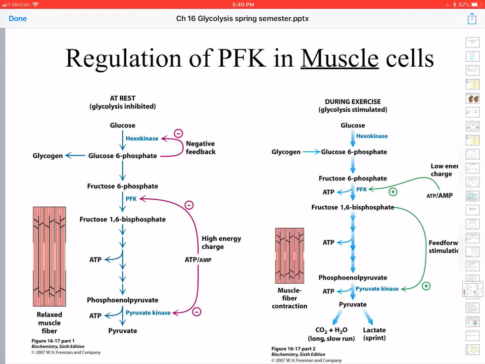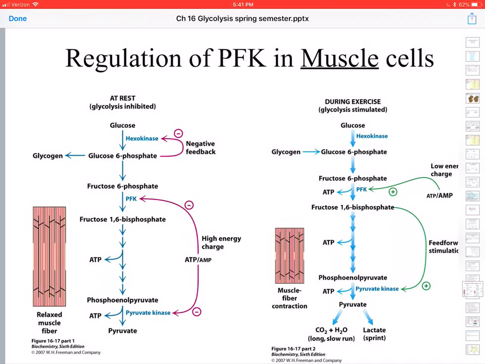So ATP actually has a binding site on phosphofructokinase at the regulatory site, where when ATP binds to the phosphofructokinase, it slows the enzyme down, so that slows glycolysis down. Now remember that kinases use ATP, so ATP is not only a regulatory molecule, but it's actually the substrate of PFK.